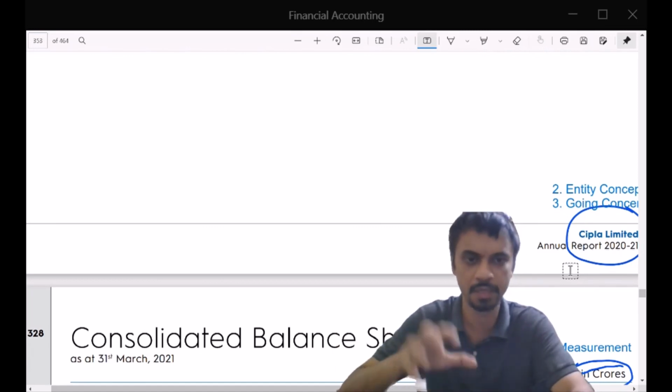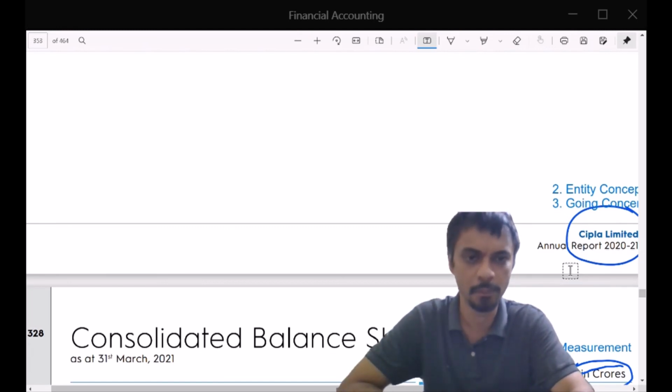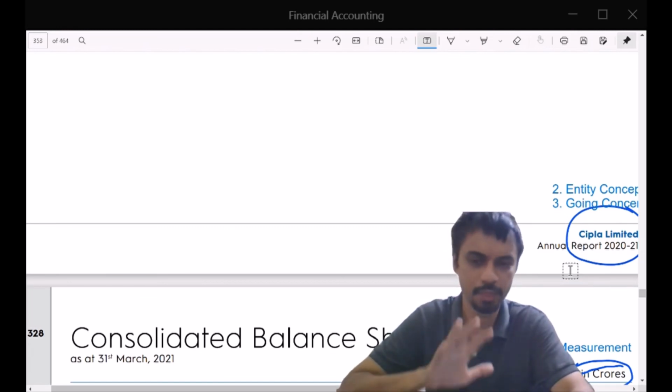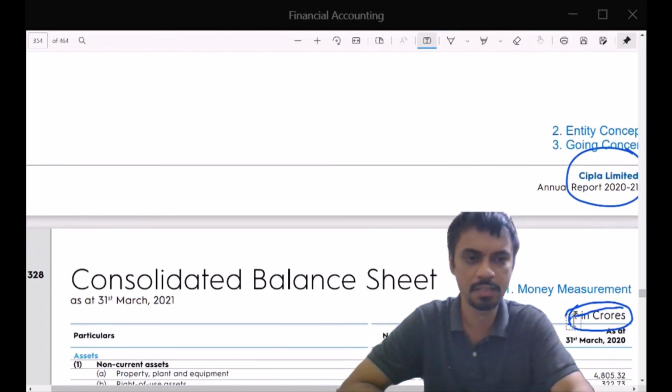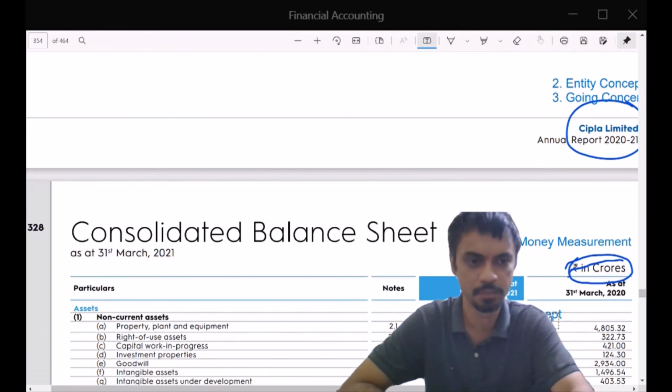So we are maintaining the books for this particular company. There is an account in the company's name and everything belongs to the company. And lastly, the number one concept was that everything we report and measure is in rupees, which is mentioned right here: rupees in crores.